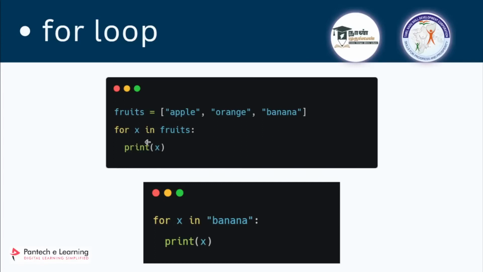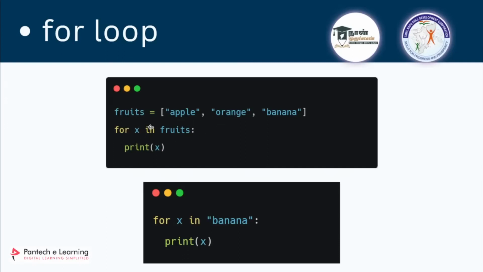So what will happen is, this for loop will go into fruits and take the first element, apple, at the 0th index. It is stored in the variable x, and it will print x. This is the body of the for loop. Once the body is completed, it goes and takes the next iteration.